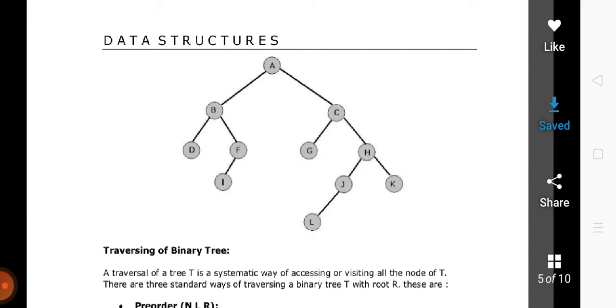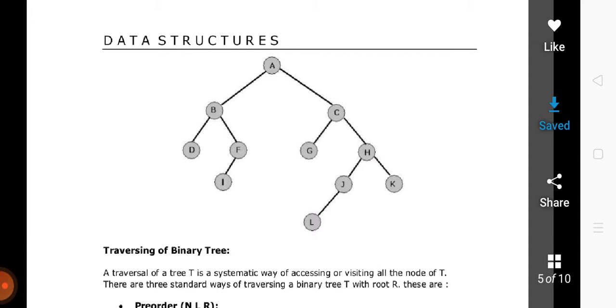So you will not process A, but you will come to the left part of A, which is B. Now again, we will not process B, because you have to come to the left part of B. Now we will come to the node D. D has no left and no right children; D is actually a terminal, or a leaf node.